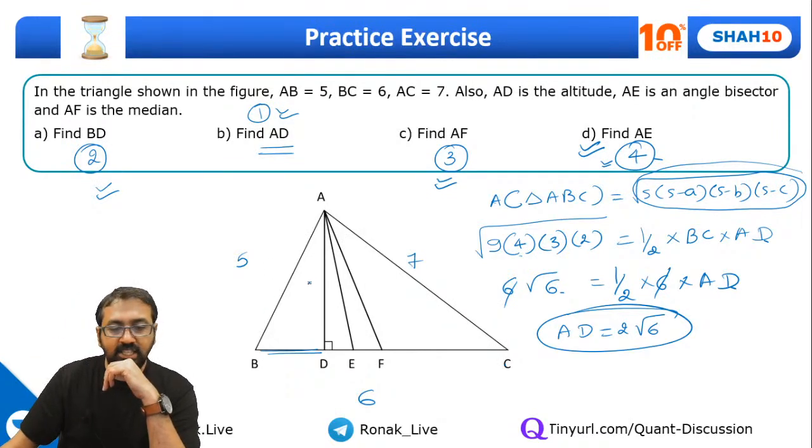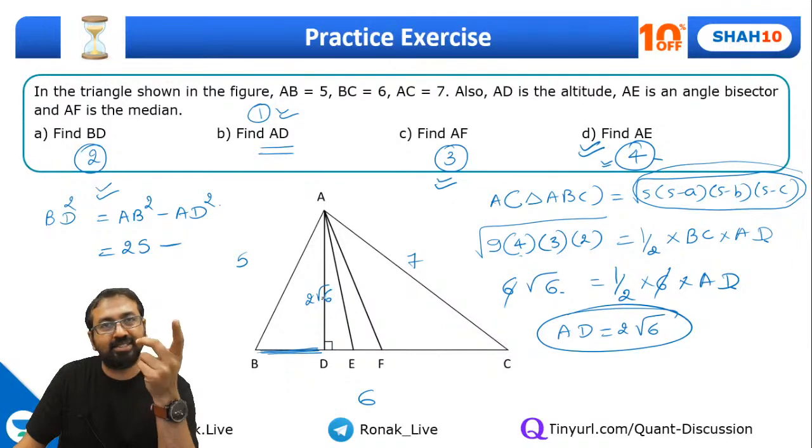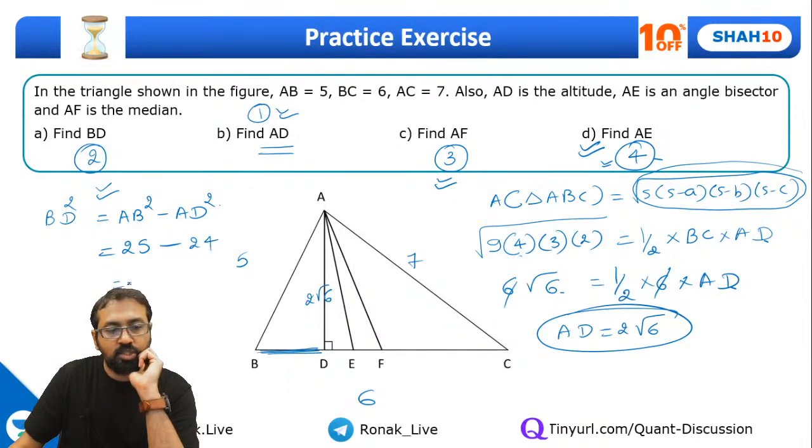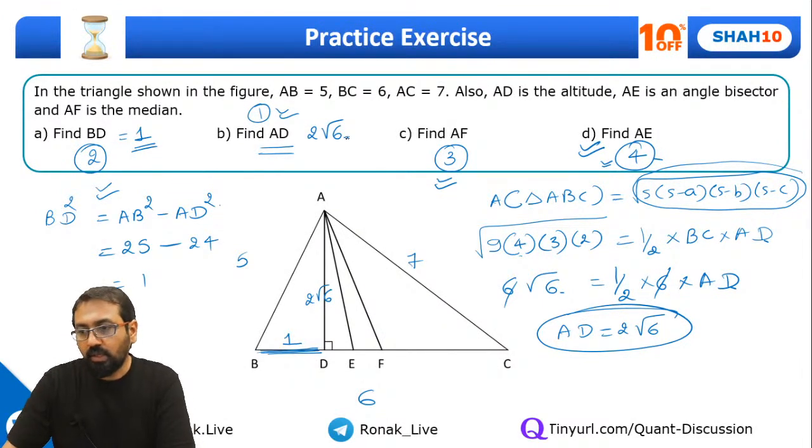So now we have AB, we also have AD. So definitely we can find out BD. BD square, because triangle ADB is a right angle triangle, is equal to AB square minus AD square. What is AB square? 25. What is AD square? 2 root 6 squared is 24. So this will come out to be 1, so the square root of that is 1. So BD will be equal to 1. AD is of course 2 root 6, right? Okay.